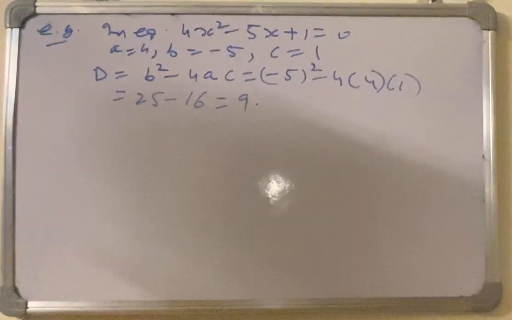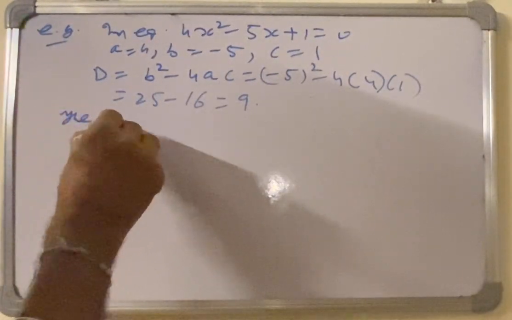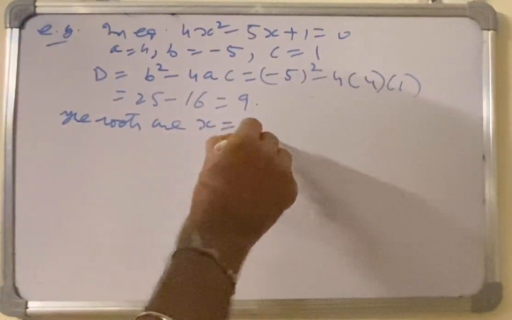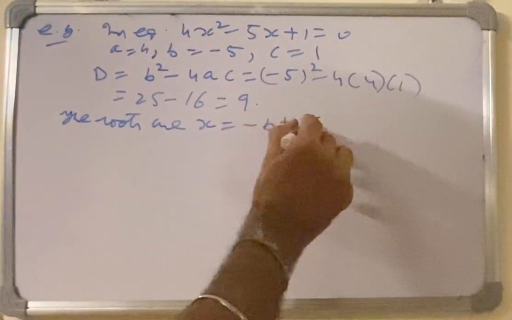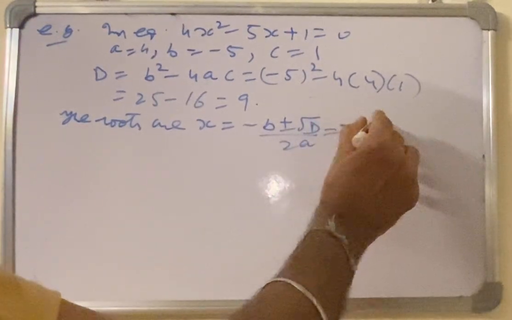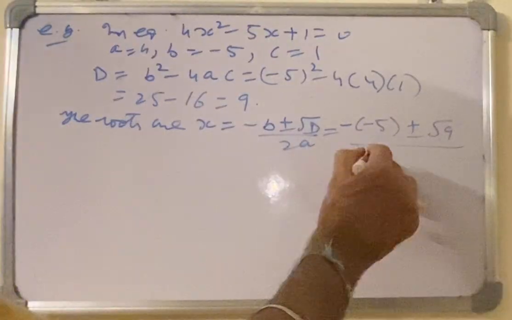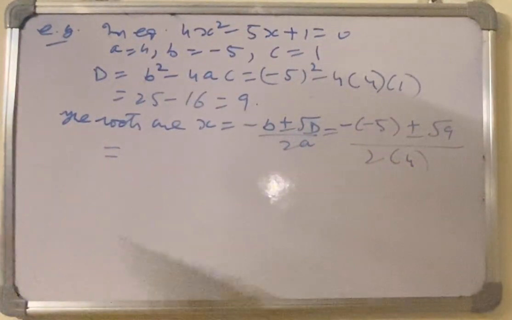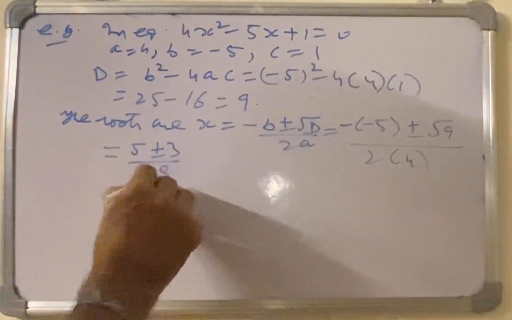Therefore, the roots are x is equal to minus b plus minus square root D over 2a, which is minus minus 5 plus minus square root 9 over 2 into 4, which is equal to 5 plus minus 3 over 8.